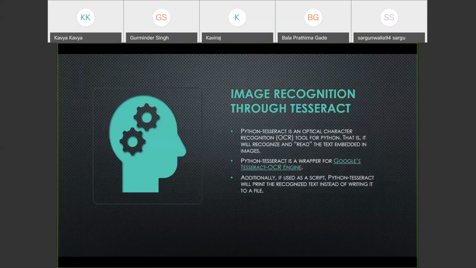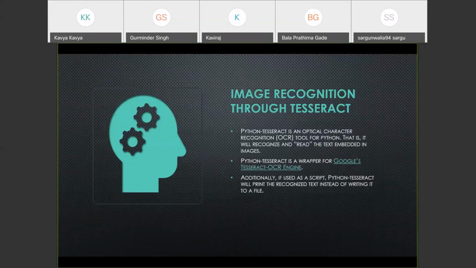Humans and animals can recognize objects with ease, but computers cannot. So for this, we need image recognition, which uses deep machine learning algorithms. Image recognition in our project is done using PyTesseract in Python. In Python, we use the Python Tesseract module, which is an OCR, which means optical character recognition tool for Python. It will recognize and read the text embedded in images. Additionally, if we use a script, Python recognizes text instead of writing it into a file. This is the main advantage of PyTesseract.